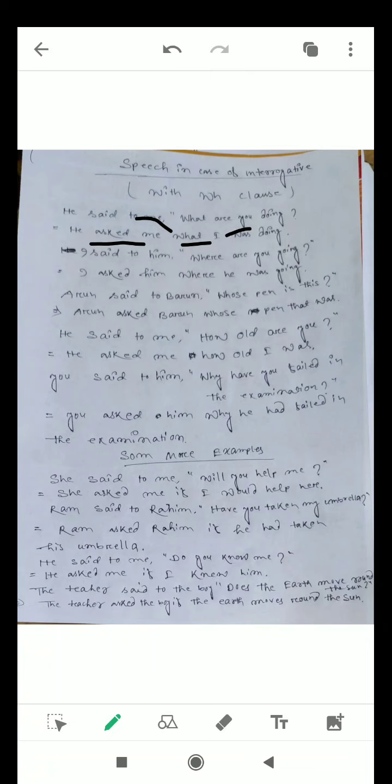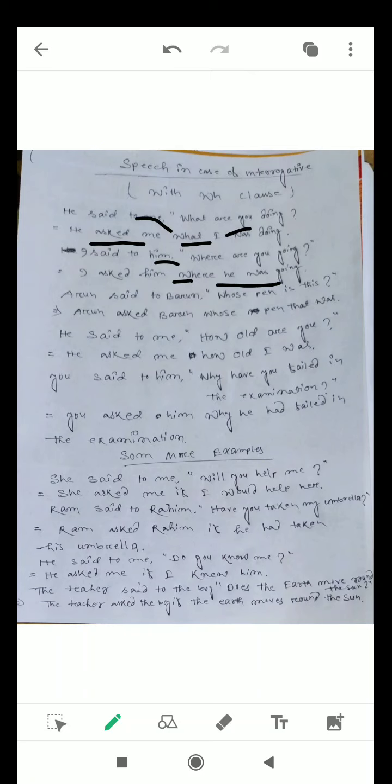Next example, I said to him, "Where are you going?" I asked him or I inquired of him where he was going. Where he was going, you becomes he because of him. I said to him, "Where are you going?" I asked him where he was going. You becomes he. Indirectly I have put he because of him.